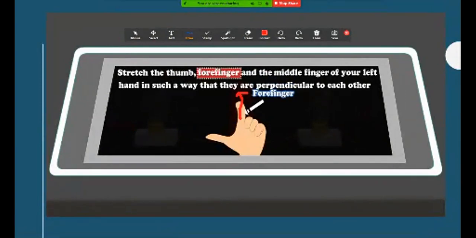Yes, this is our forefinger, thumb, and let's see.